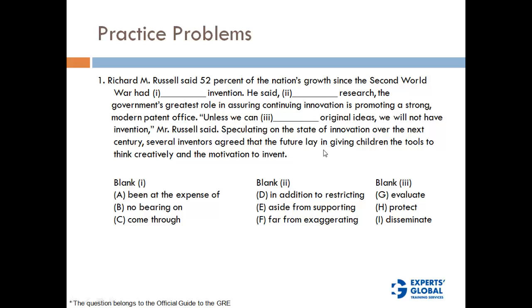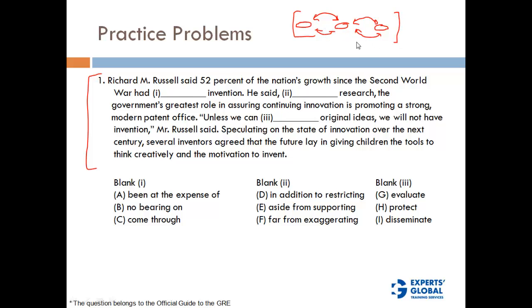Alright, so one thing we need to note when we look at any 3 blank questions is that you will see that most of the questions are going to be very long. Of course, there are going to be 3 blanks, and there are going to be 3 or more sentences. So the question is going to be long, but we can use the same strategy that we have seen. And additionally, let's say we have these 3 blanks, right? As we have seen in the 2 blank question, they are going to be correlated either positively or negatively.